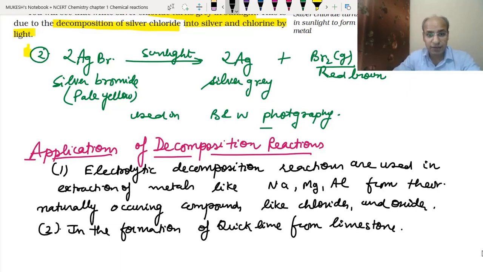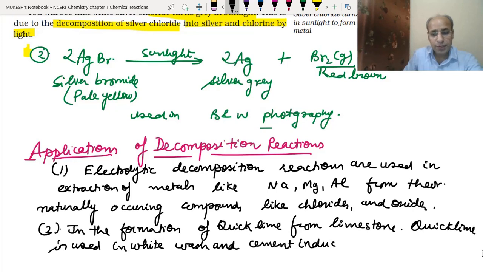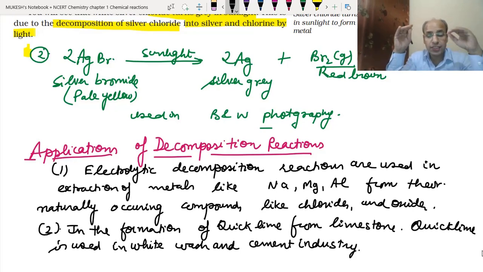Now the second, we obtain quicklime from limestone. We use the same reaction that we saw in the first example, and this quicklime is used in whitewash and in the cement industry. So we form the quicklime, and it is used in whitewashing, as we have discussed in other videos, and in the cement industry.